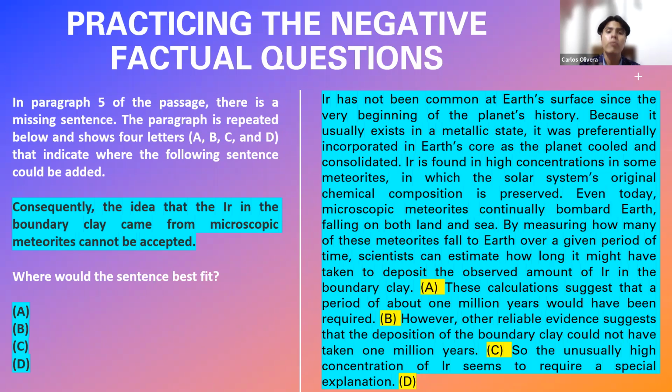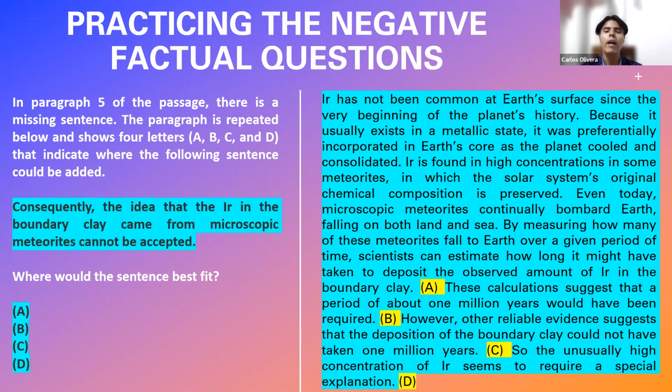this entire reading paragraph, we read it, right? It's about a theory of meteorites. Let's say that meteorites bring with themselves iridium, right? This material. And when they fall to our surface, to planet Earth, it happens that this iridium attaches to our planet, and scientists believe that they can use that iridium in order to measure how much time it took for these elements to be deposited on our planet. And they say that 1 million years was the necessary amount of time for these meteorites to fill our planet with this iridium. But from spot B, they start to object to that hypothesis.